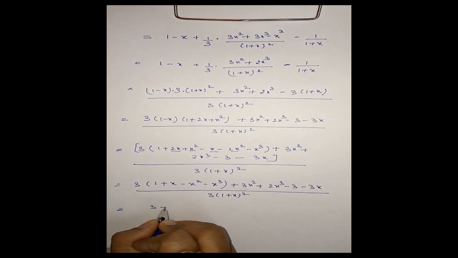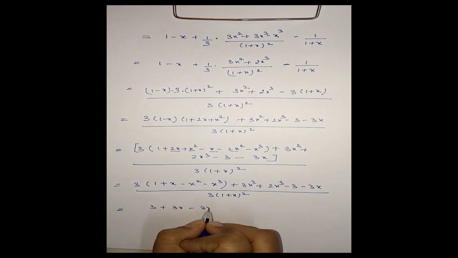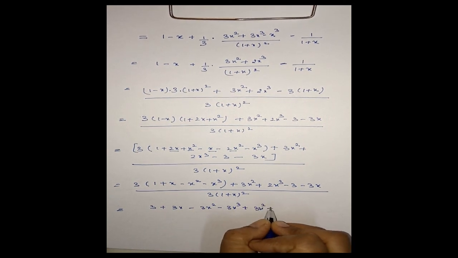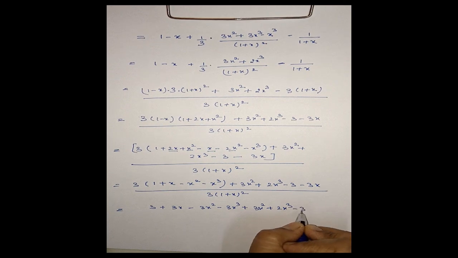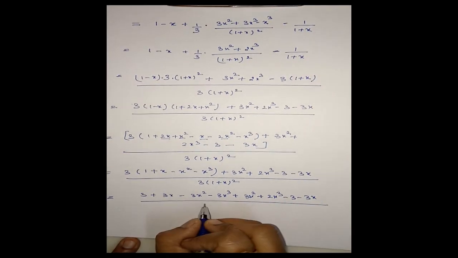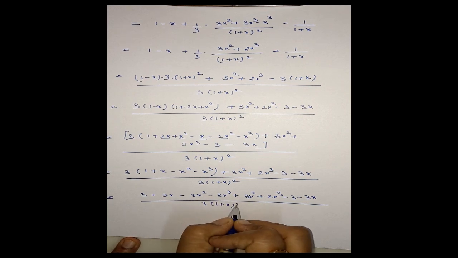And this is 3 plus 3x minus 3x square minus 3x cube plus 3x square plus 2x cube minus 3 minus 3x, divided by 3 into 1 plus x whole square.